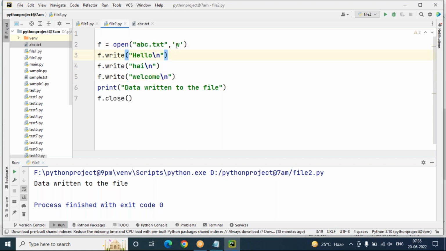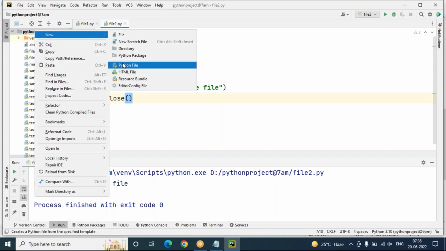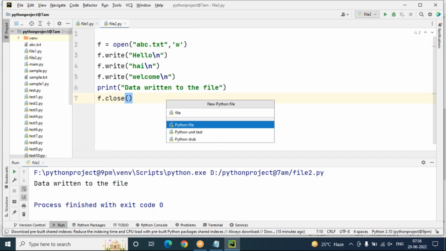Okay, so if I use a mode, in the sense append mode, it will keep on adding the data. For example, let's show the a mode also, append mode, for file append operations. Let me take one more program, that is file3.